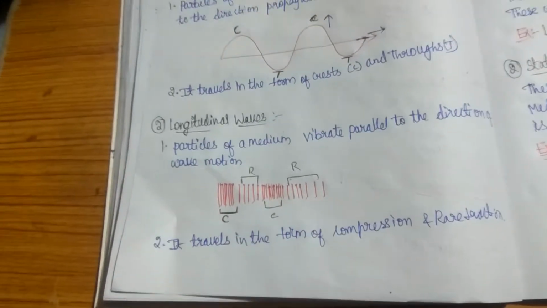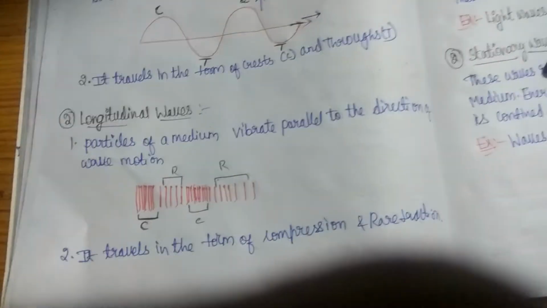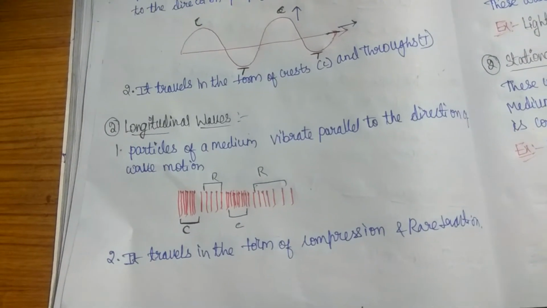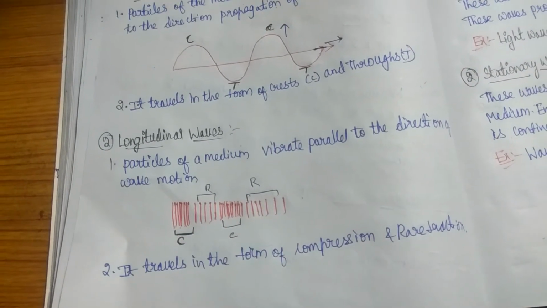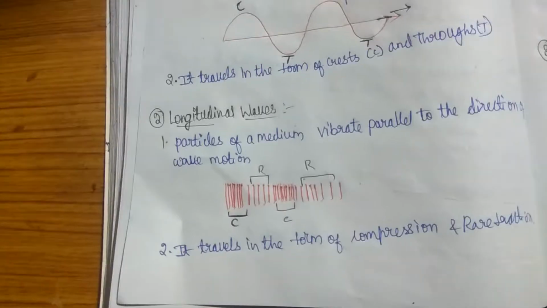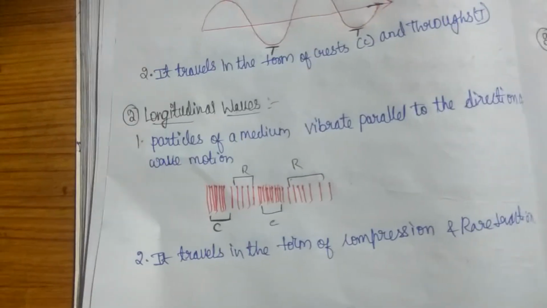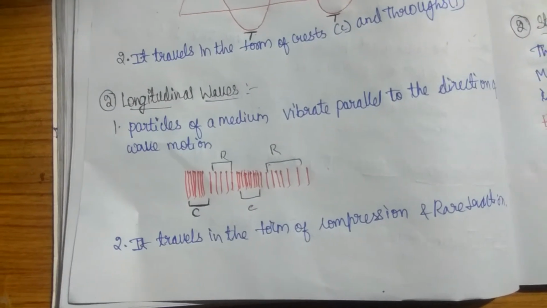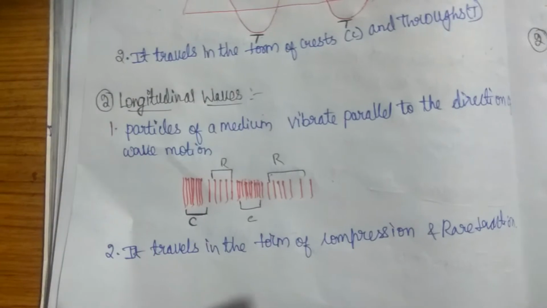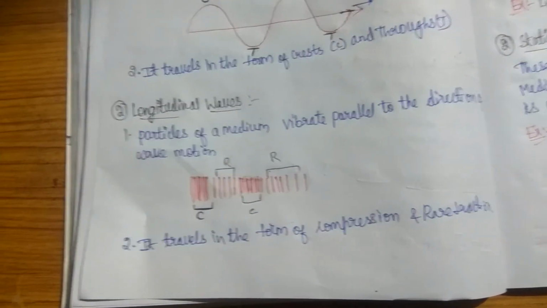As you can see there, there are some gaps and some thick regions, and one not so thick region. The thick region is represented by C and the other by R. C means compression, where the molecules are compressed together. And rarefaction is where the molecules are apart by some distance.